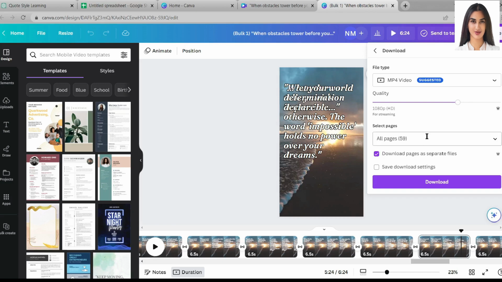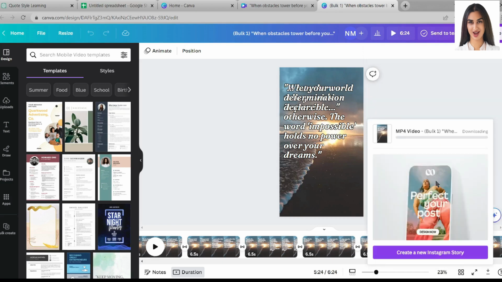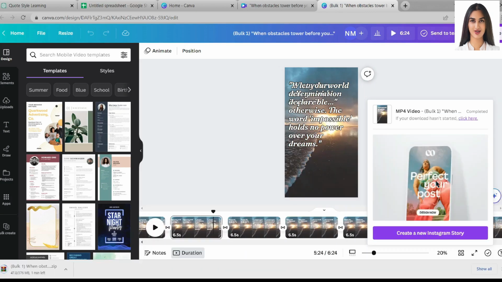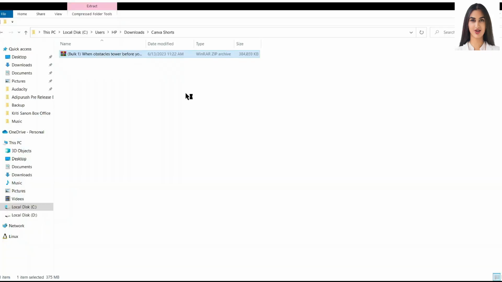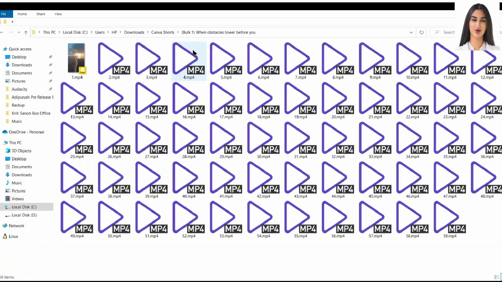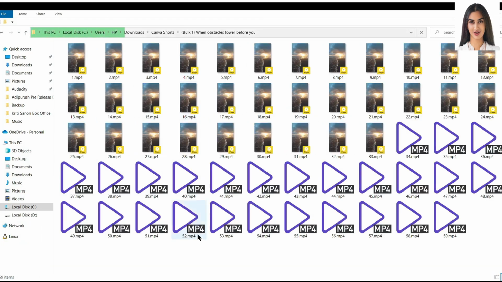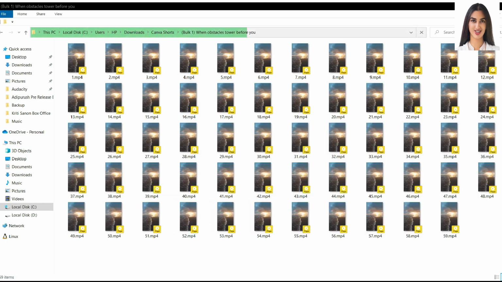Canva will take some time to download. We will fast forward this part. Okay, the files are now downloading as a zip folder. After the download is complete, open the folder location and unzip it. Now you can see that there are 60 different videos generated by Canva. In just a few clicks, you can upload these videos to your YouTube channel and earn real money.